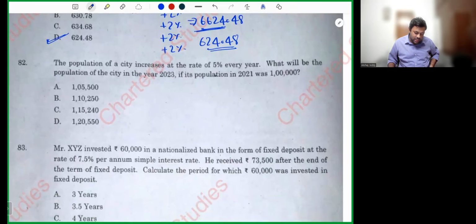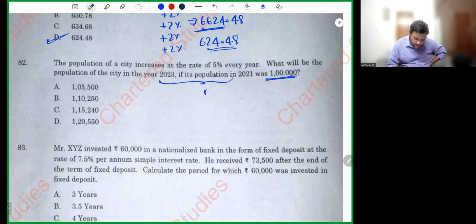The population of a city increases at the rate of 5% every year. What will be the population of the city in the year 2023 if the population is 1 lakh in 2021? Time period is 10 years. Rate of interest is 5%. He's asking you to calculate accumulated amount. Let's do.